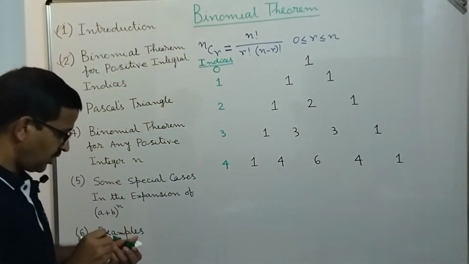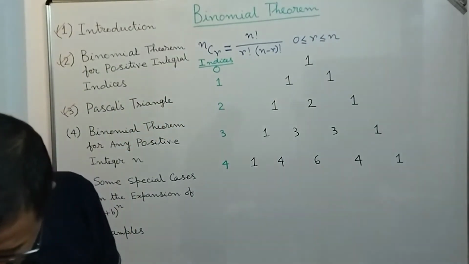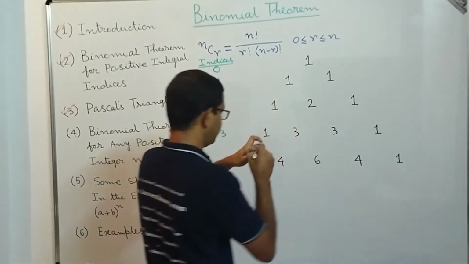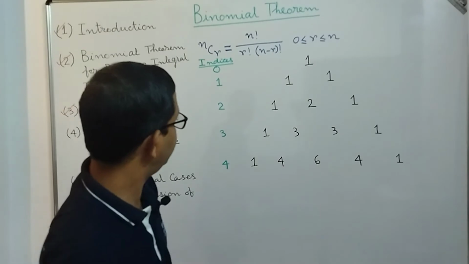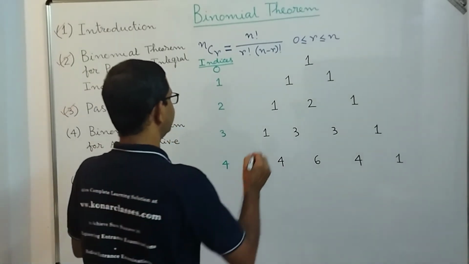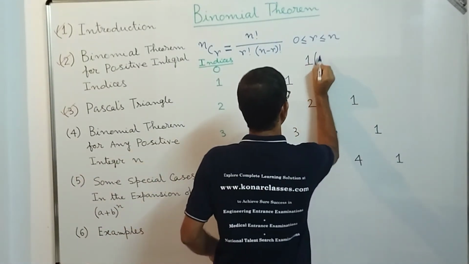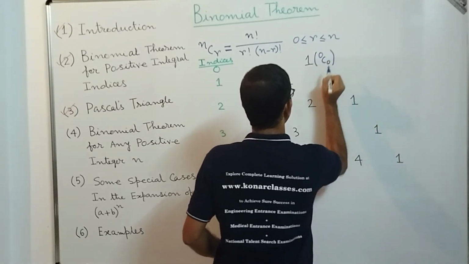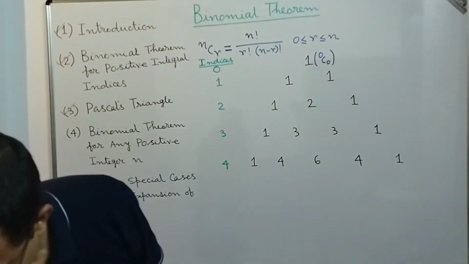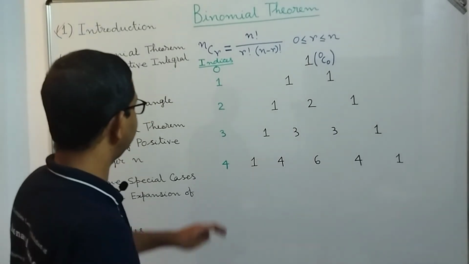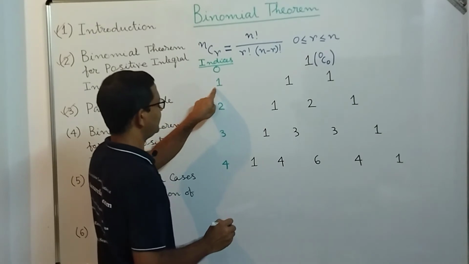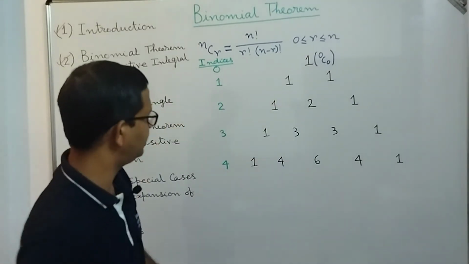Now if you look at the first one for index 0, the number we get is 1, which is nothing but 0C0, that is equal to 1. Now the number 1 in the next row we can write as 1C0 and 1C1.